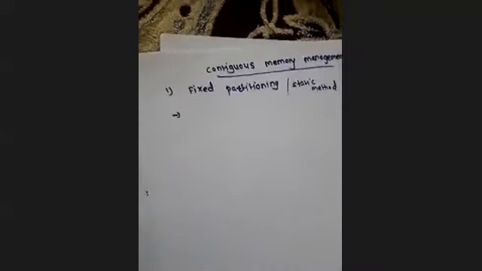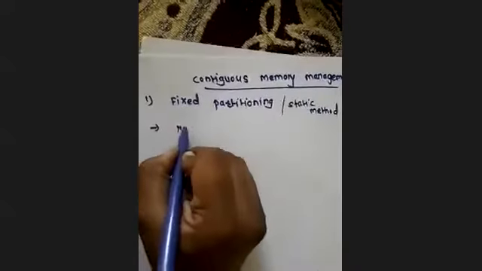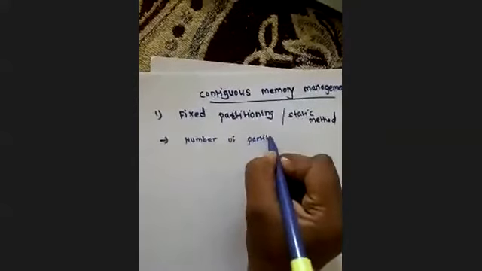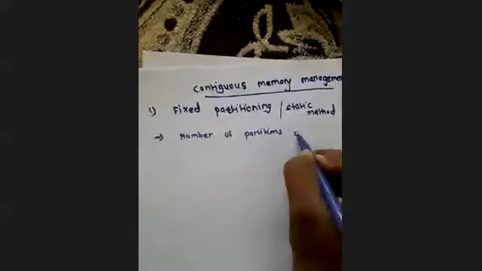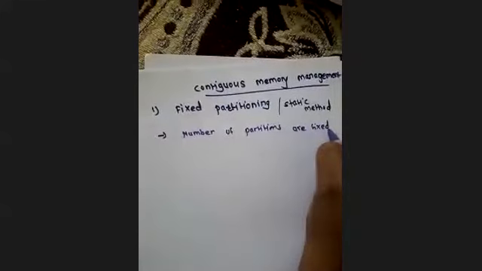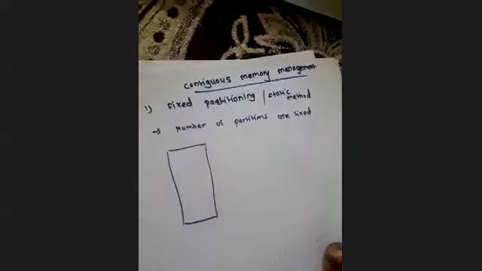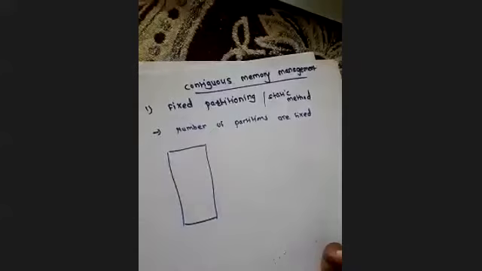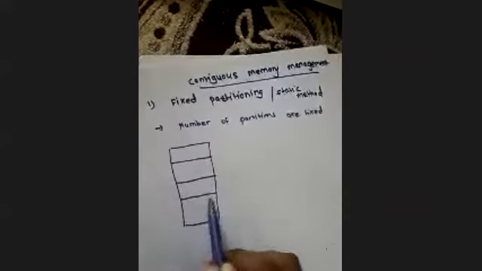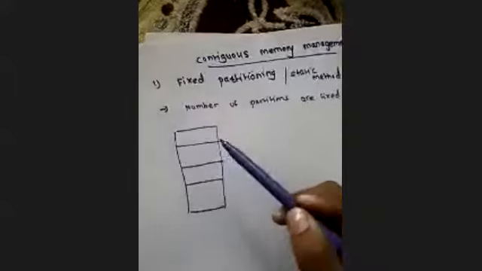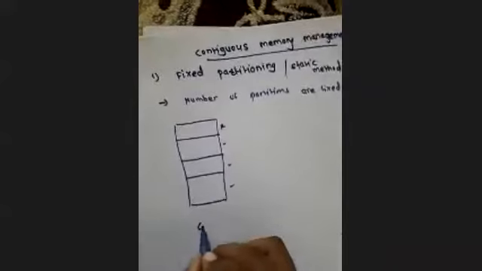The very important thing in this type is that the number of partitions is fixed. Whatever memory you have will be divided into a fixed number of partitions. Now here I have a total of 4 partitions: 1, 2, 3 and 4.